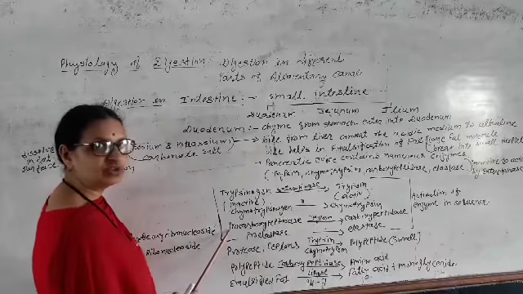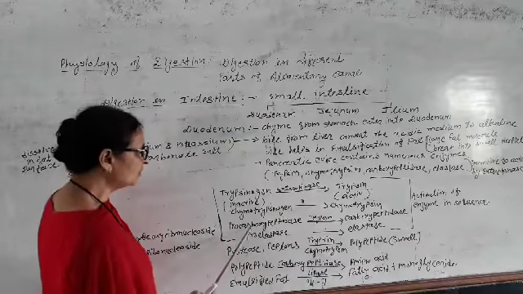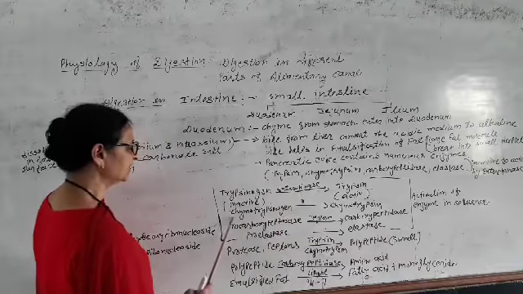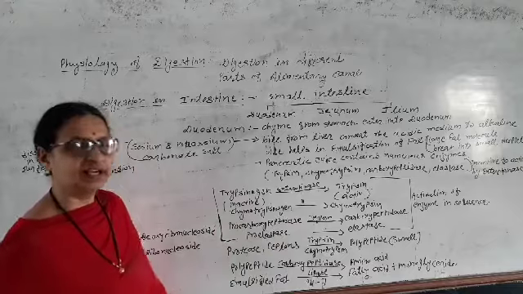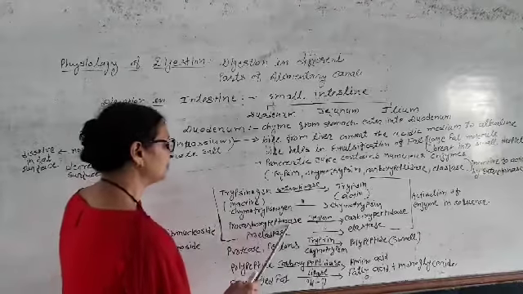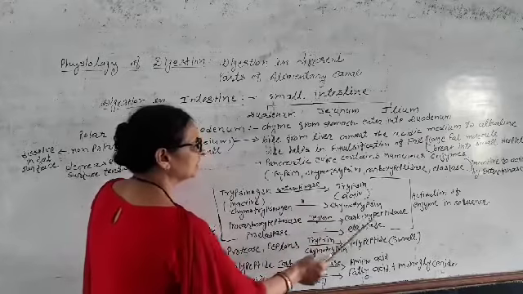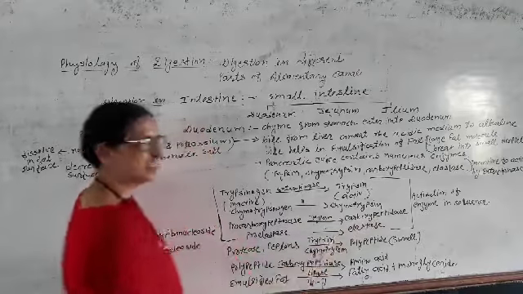Here this one is also an inactive enzyme, procarboxypeptidase. Here the word 'pro' indicates that this enzyme is inactive. Procarboxypeptidase, in the presence of active trypsin, converts into carboxypeptidase.